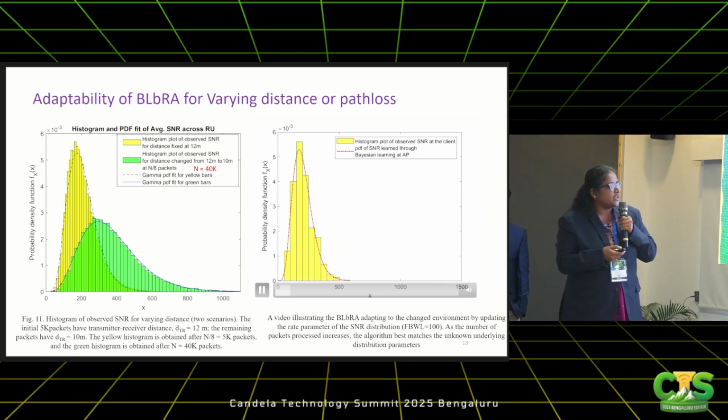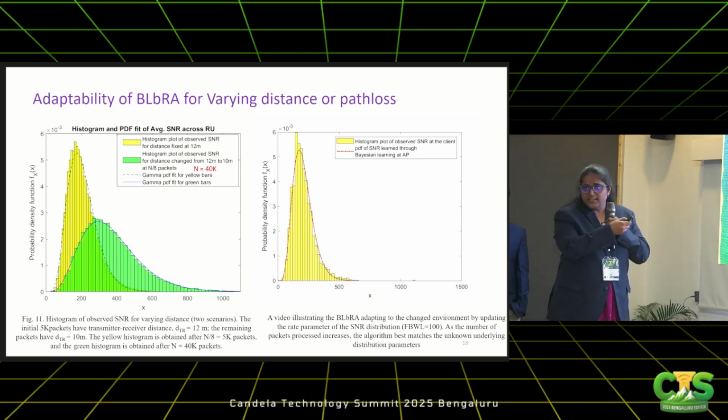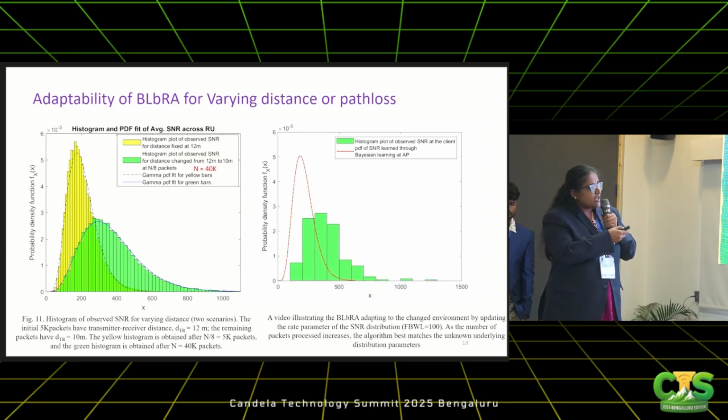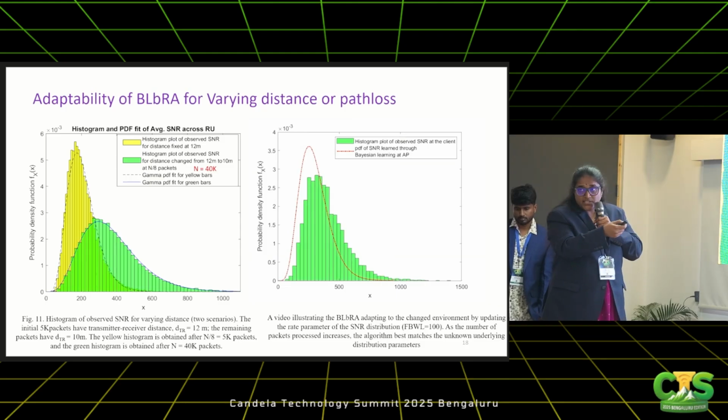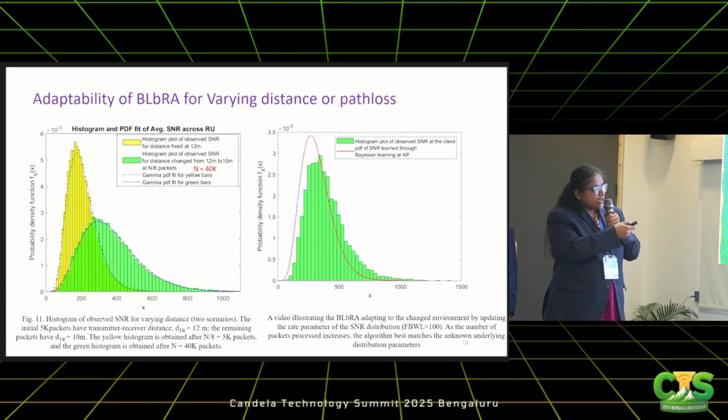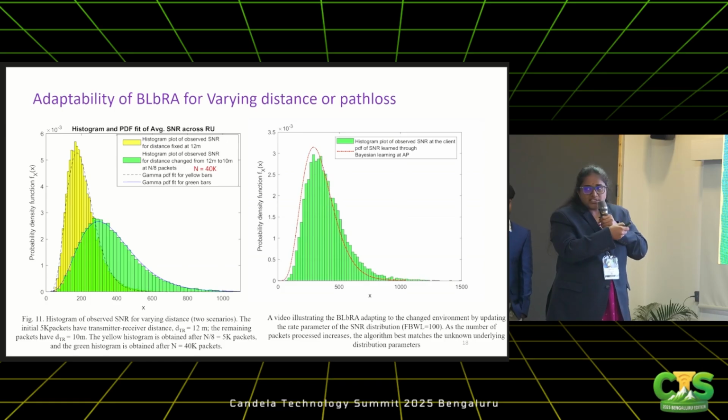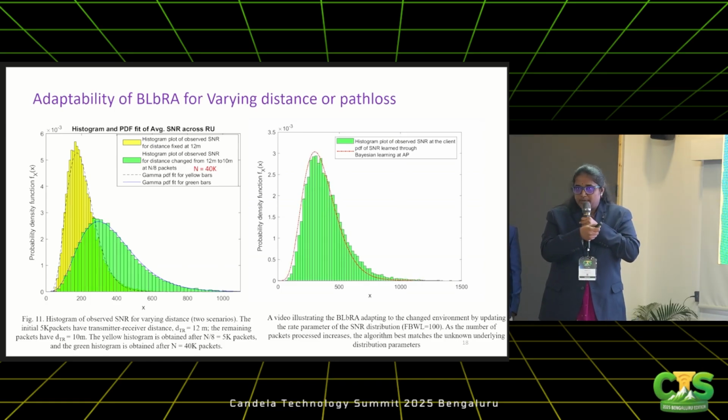Yeah. If you see here, the red curve is the learning which is happening at the transmitter end. The ground truth has changed. It is increased because distance is decreased. It takes some packets to track it. And after the number of packets processed increases, it is able to track. So the learning is happening at the transmitter end, and it is unaware of the change in the ground truth.